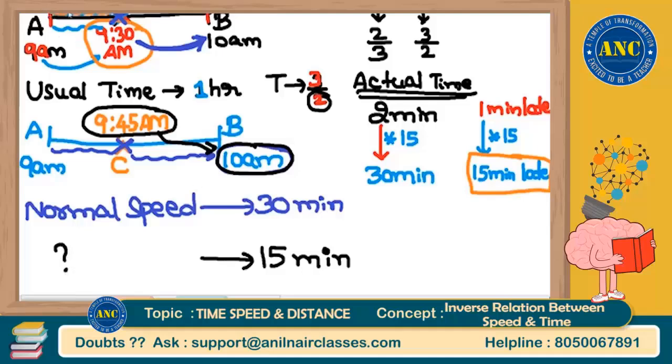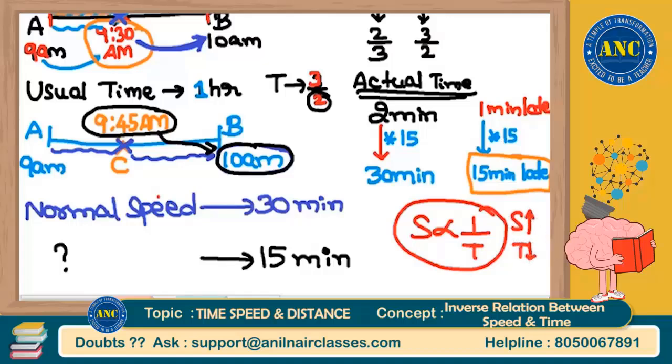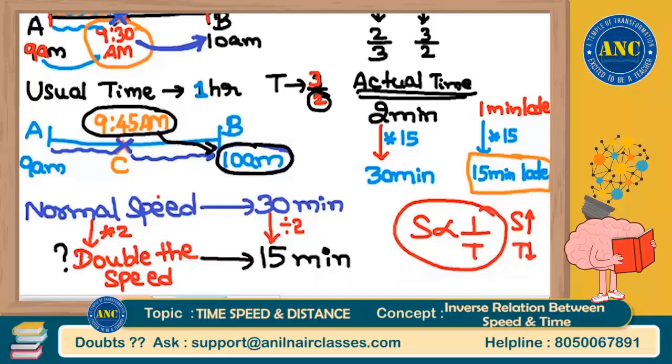Now see here, can you think logically like this, sir? Speed and time are inversely proportional to each other. That means if I increase the speed, time will decrease. The time, 30, is becoming 15. It is divided by 2. That means the speed should be multiplied by 2 because it is reverse. That means she should travel with double the speed so that she will still reach on time, although she has reached the midpoint at 9:45 a.m. The answer for this question is double the speed.